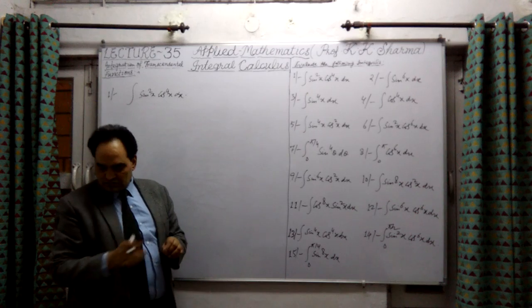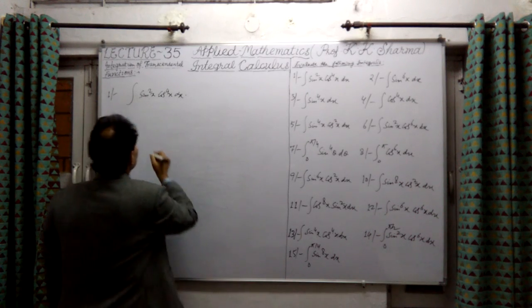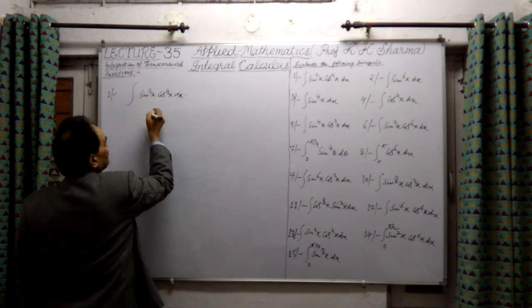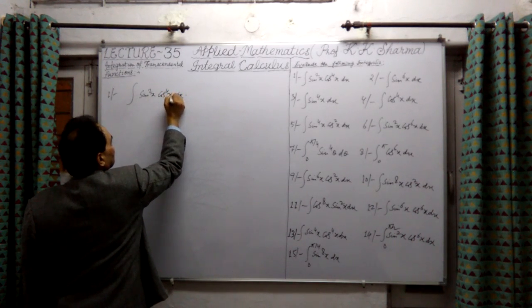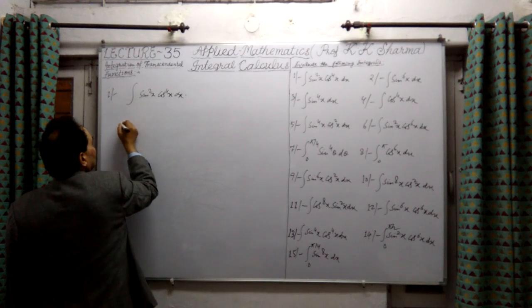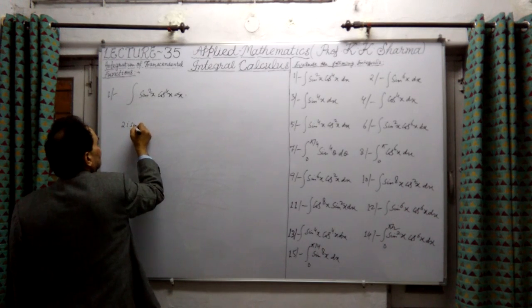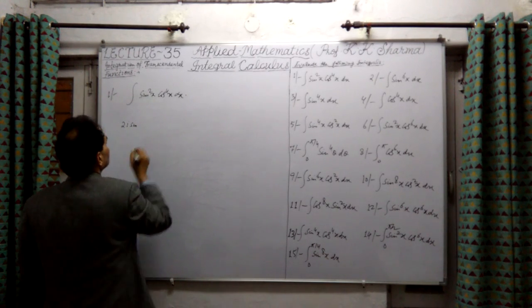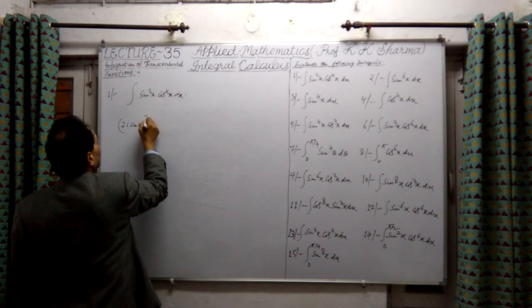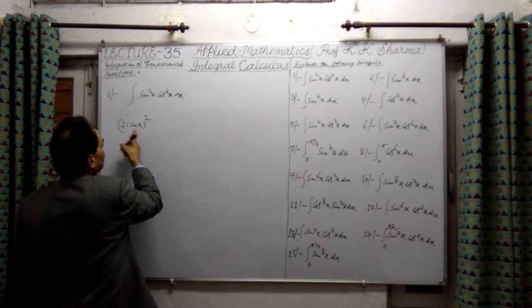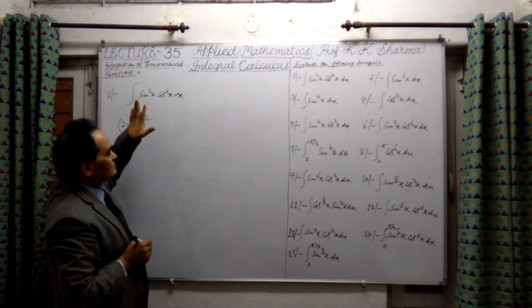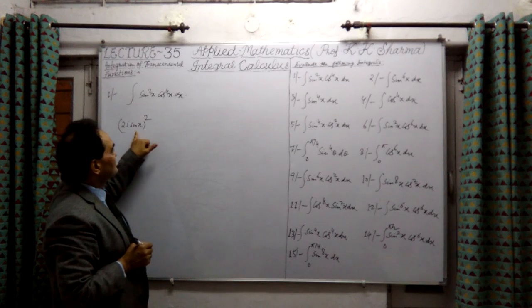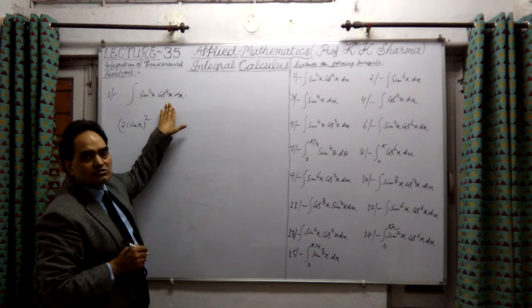Cos square x and cos 4x here. Now we know that 2i sine x whole square, if I write here (2i sine x)², because we have to find out the sine square x finally. Then first we have to express this, and also cos 4x I talk about.